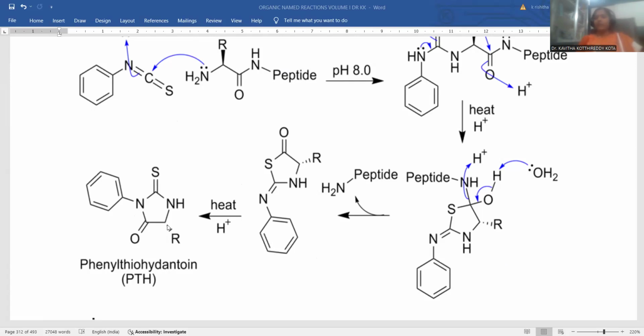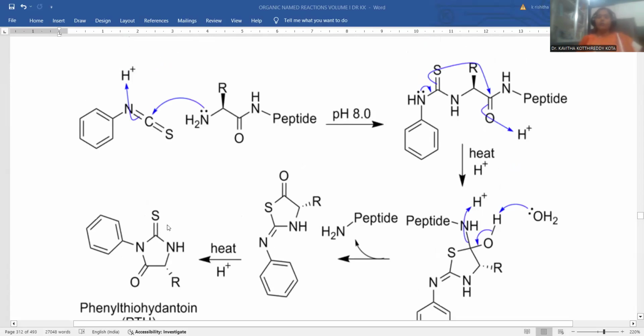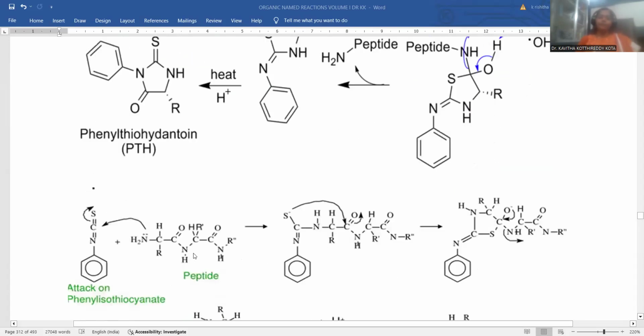This is the entire mechanism. It is a very clear description of how the process of degradation works. Degradation means breaking of existing bonds. That degradation process always requires a certain higher temperature, right? So this is the way degradation of a polypeptide chain takes place in the presence of the Edman degradation reagent.